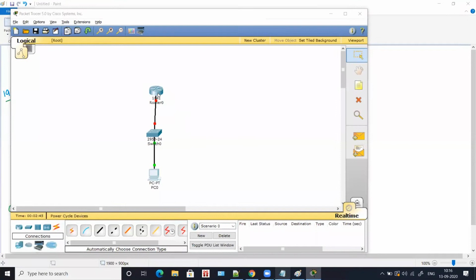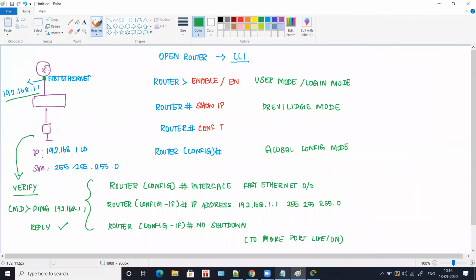Okay, so this assignment you will do today, and if you get the output, you have to show it to us. And the commands which you use are just 3 lines of commands. It is like a 4-line command. You have to first log in, go to configure terminal mode, and then type the interface, give the IP address and subnet mask, and then no shutdown.